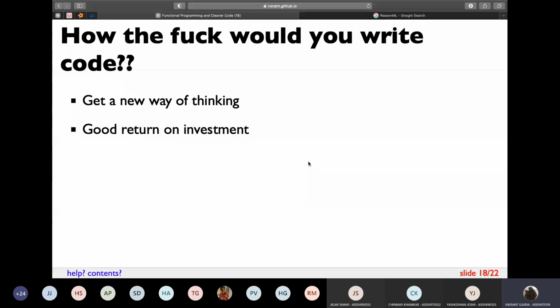So you might be thinking, how the hell would you write the code if you have no if statements, if you have no for loops? Then you need a new approach of solving problems. Instead of for loops, you have to use recursion. Instead of manipulating a data structure, a list, or a counter, you need to use recursion. You need to use state, parameters, and arguments in functions. And once you learn all of this, there's actually a good return on investment. I'll explain this return on investment in the end.